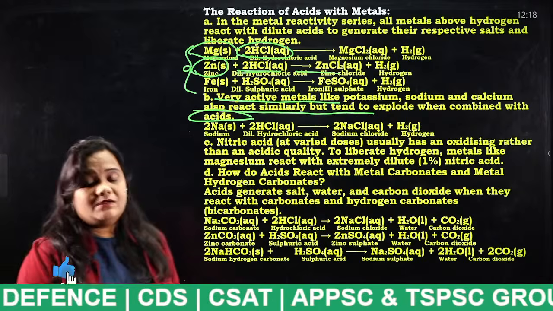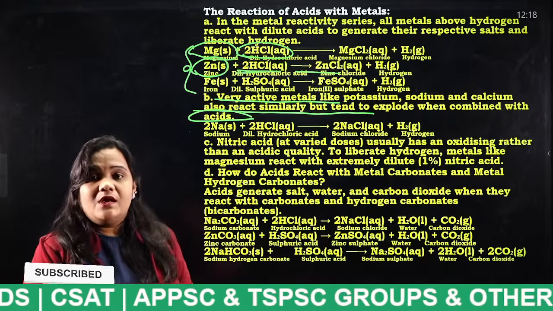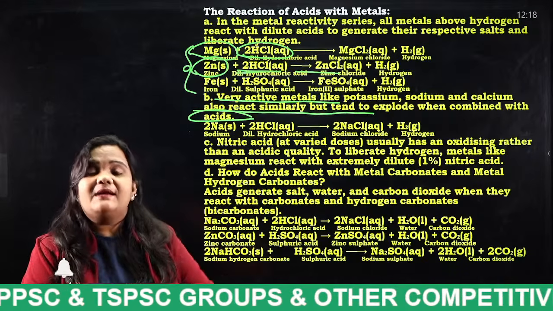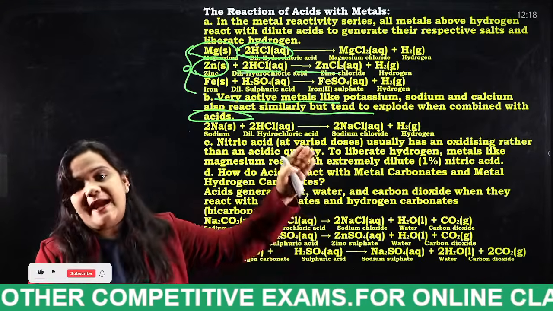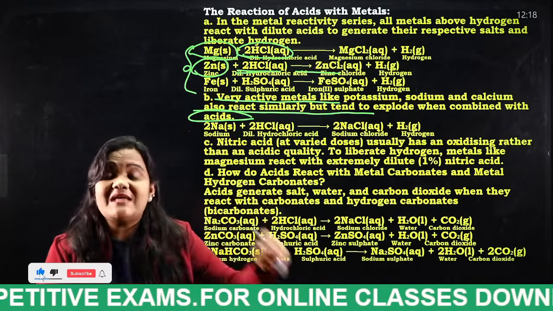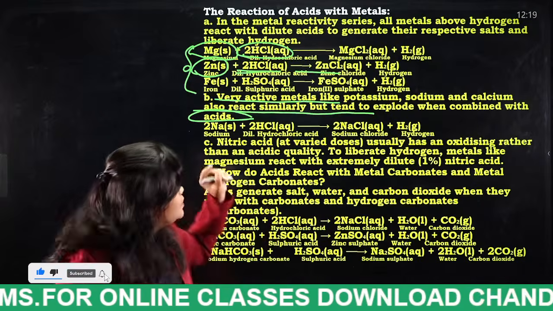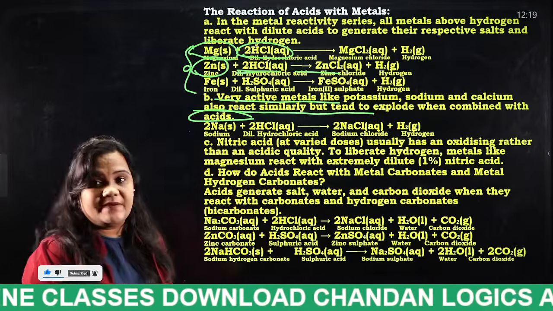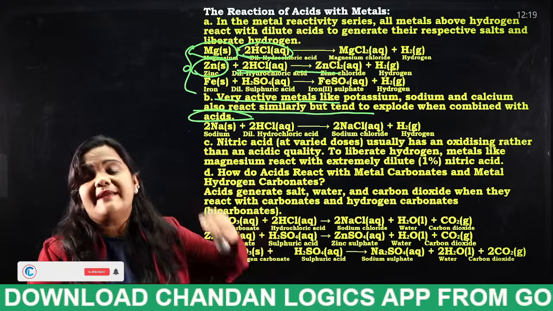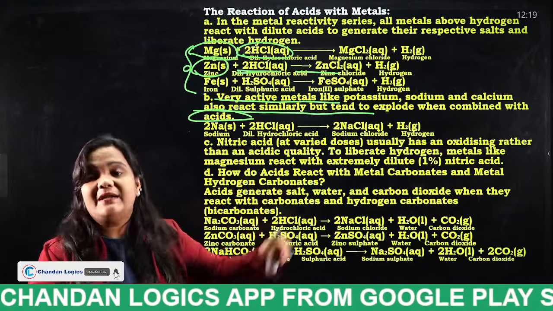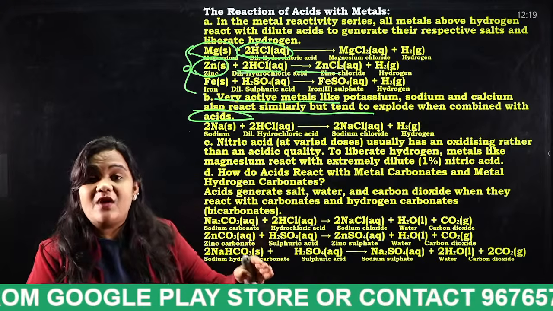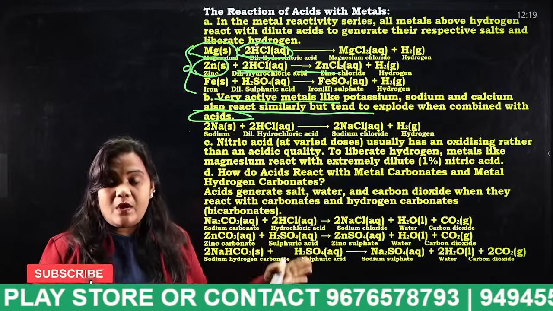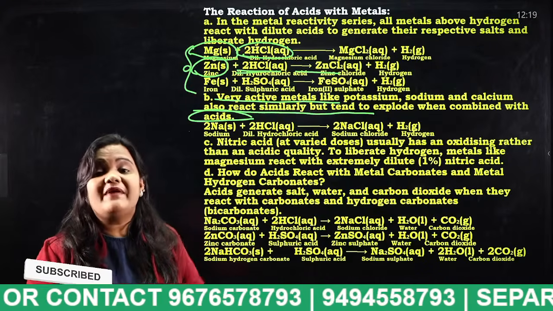Did you understand what I said? If any metal reacts with acid, it liberates hydrogen gas. But with metals like sodium, potassium and calcium, they also liberate hydrogen gas, but sometimes there is a chance of explosion.